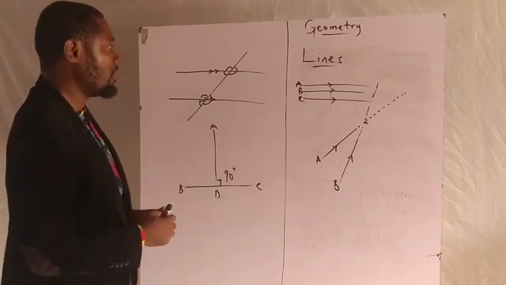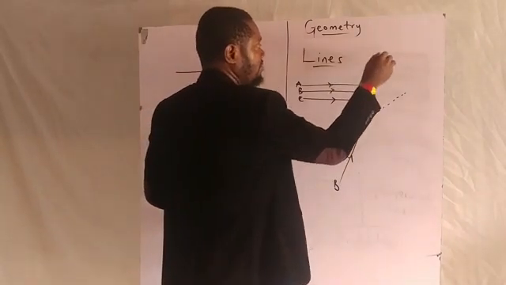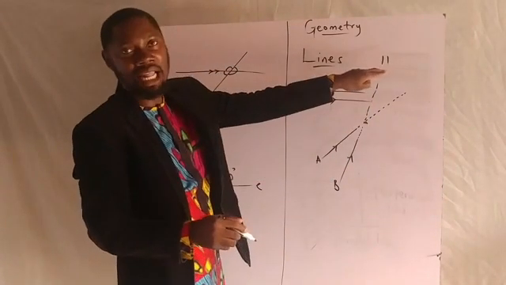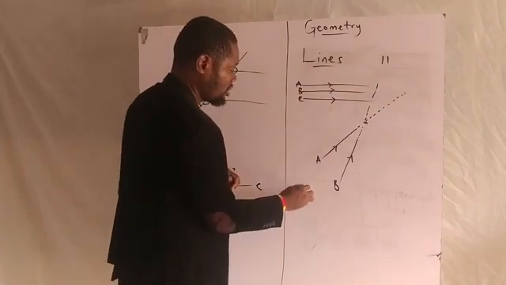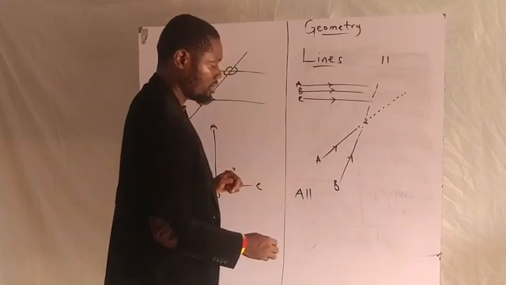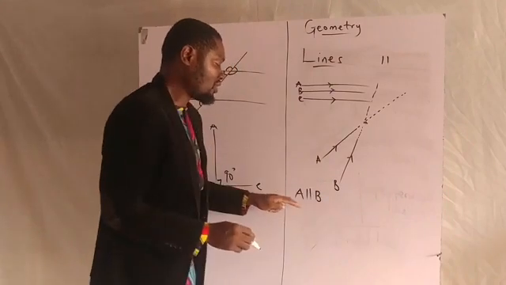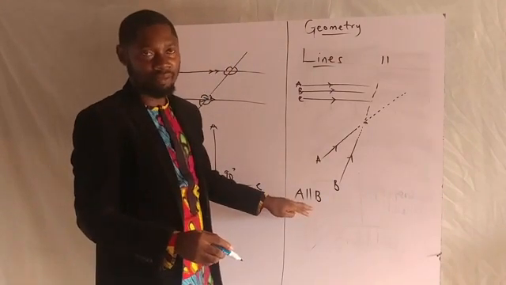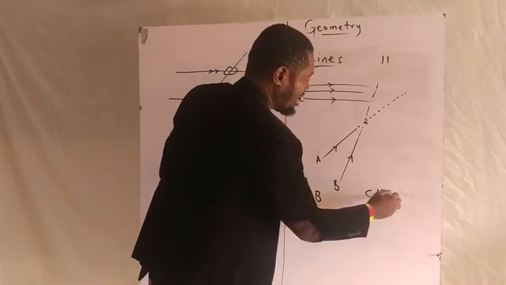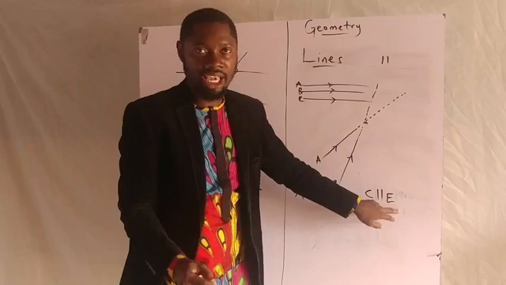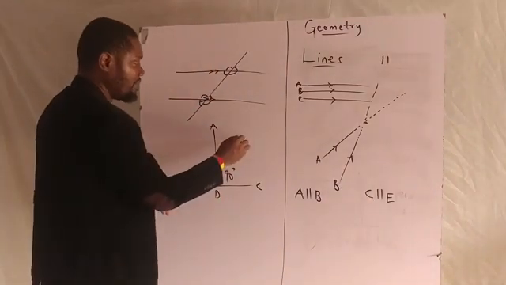Quickly, we use this symbol to represent parallel lines. In mathematics, if I write A with two sticks, or two lines, and I write B here, it means A is parallel to B. If I write C, two lines, and E, it means C is parallel to E. Now for perpendicular lines, we use this symbol.